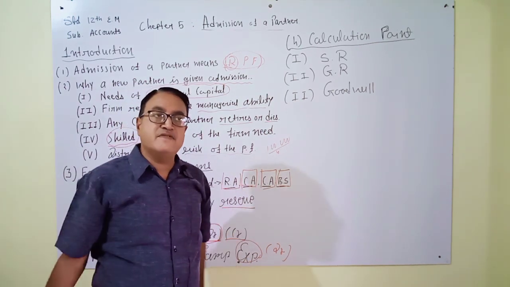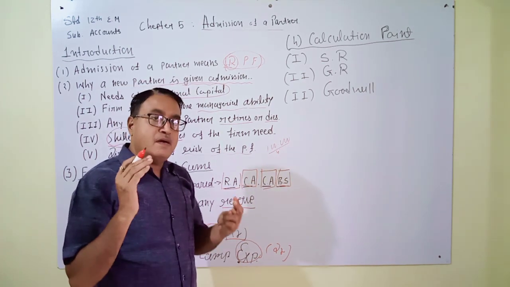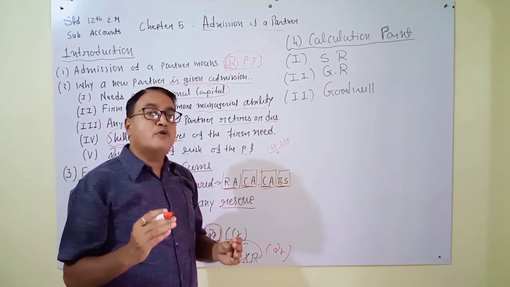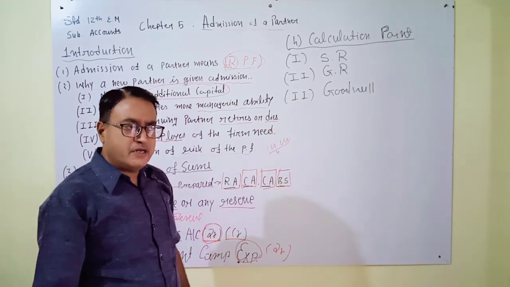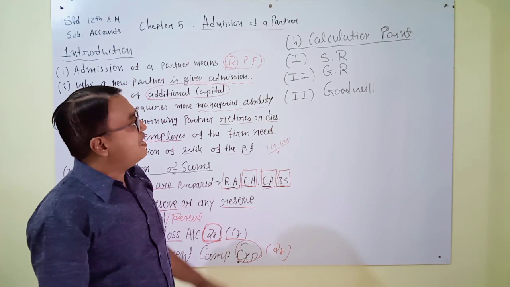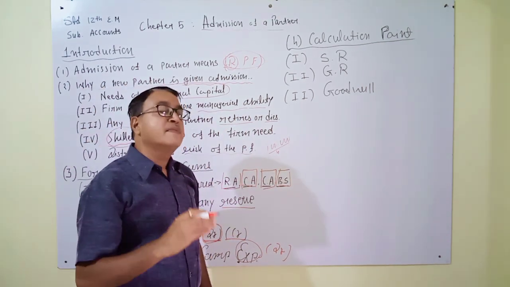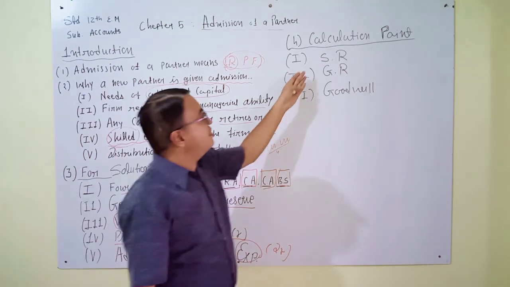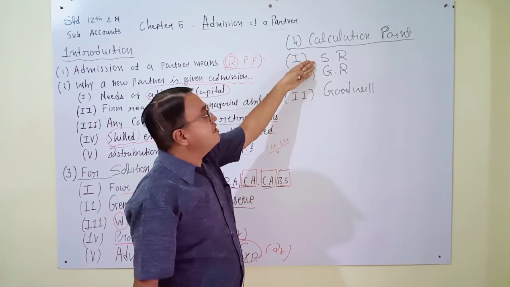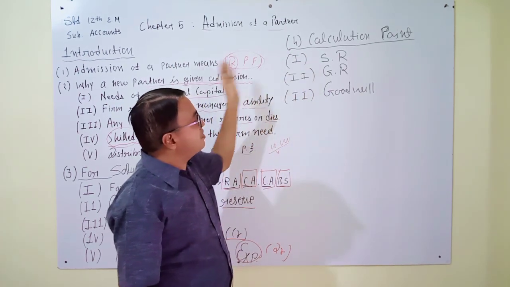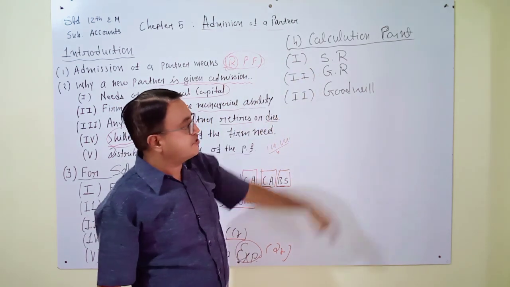If a new partner is given admission in a partnership, maybe a continuing partner will have to make a sacrifice. It depends on the calculation of questions, and we will also use GR. What is the meaning of GR? It is gain ratio. In some questions we have to calculate sacrifice ratio and gain ratio, and it is a very important point to learn for this chapter. But it will be calculated at the time of questions.